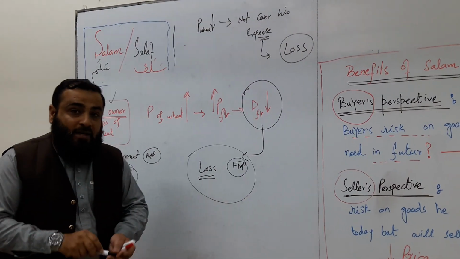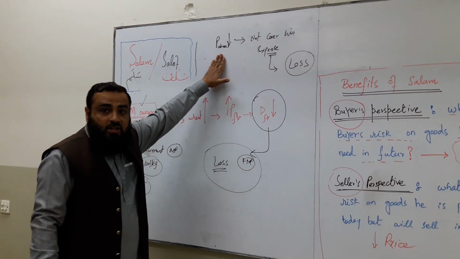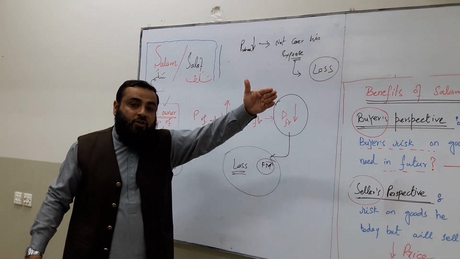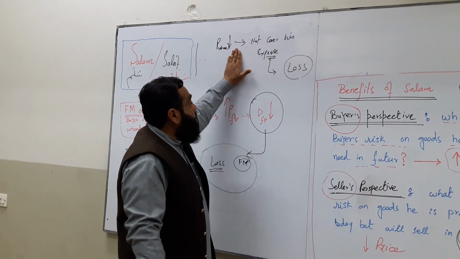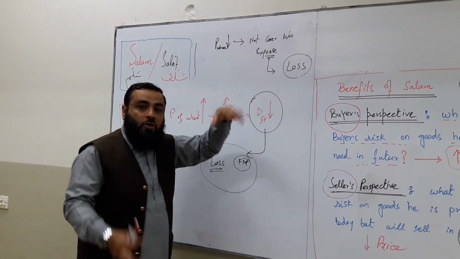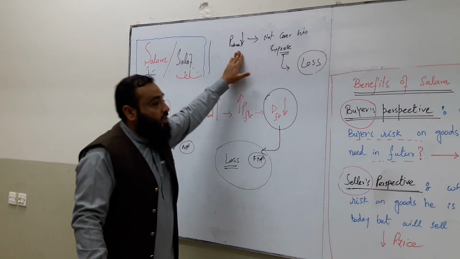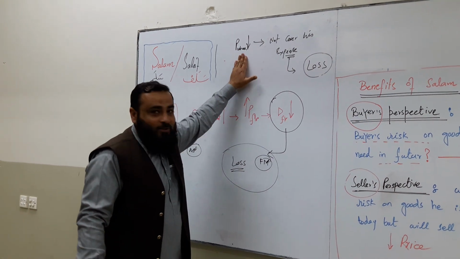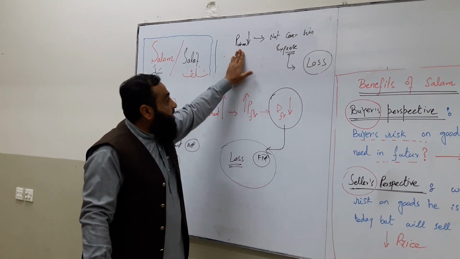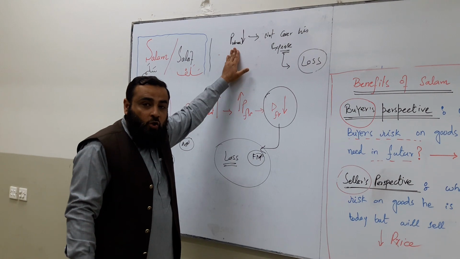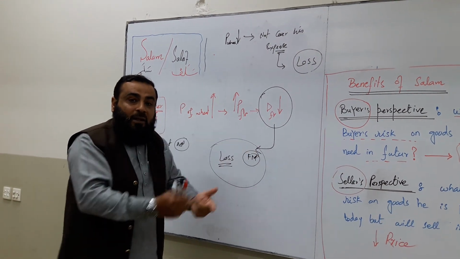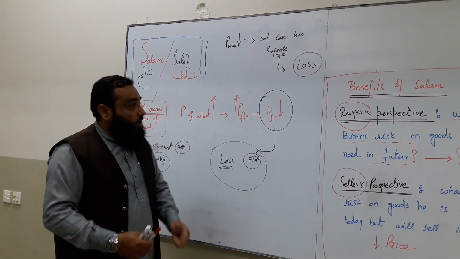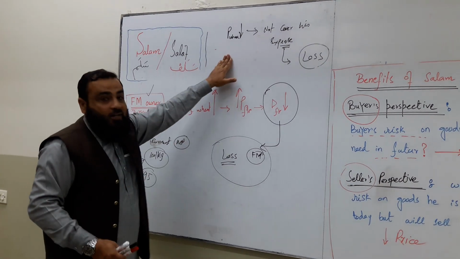So this is the buyer perspective, and this is the seller perspective. He is thinking that if the price reduces in future, then finally he will face loss. So that is why he wants to hedge his risk. He wants to control his risk. Now, how can he control it? He is searching for a person who needs his commodity after 6 months, but buys today near today's market price.